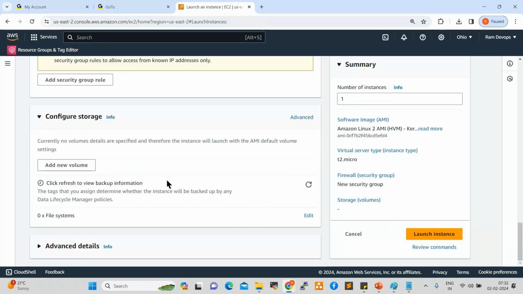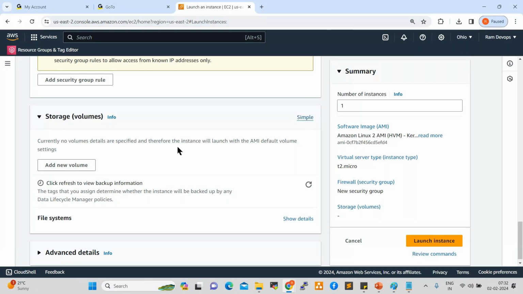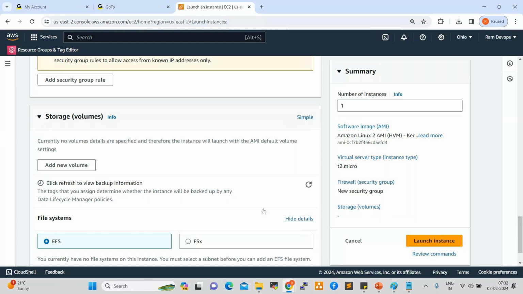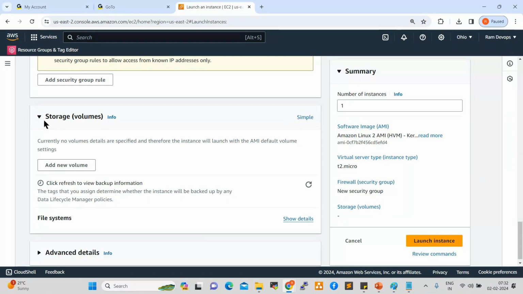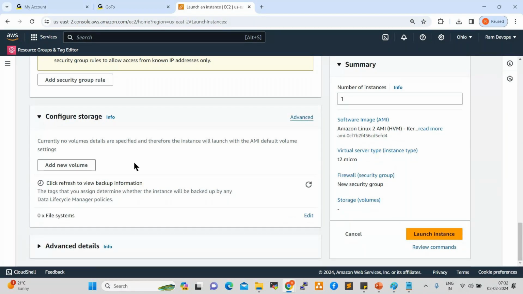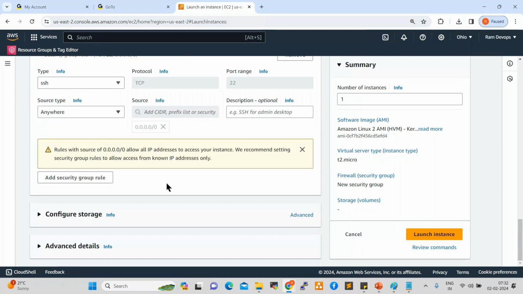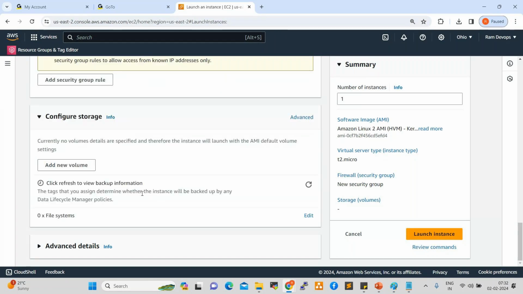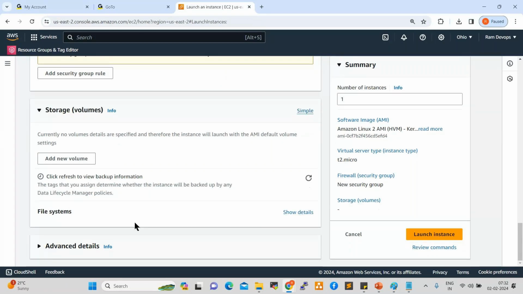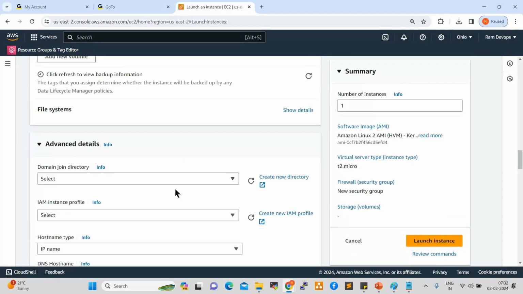Click on advanced, show details. So here, yes, see here, domain.